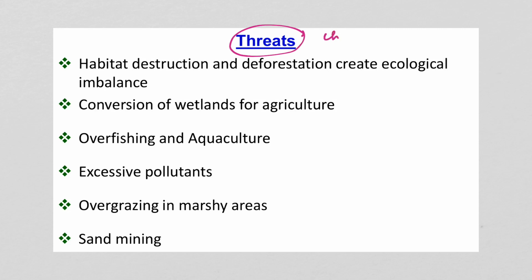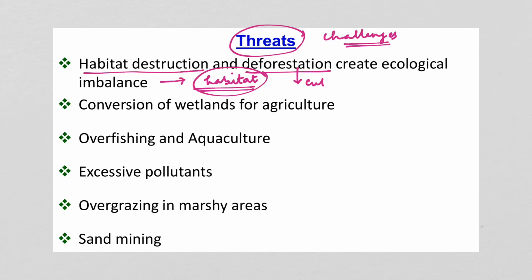So, what are the challenges or threats regarding the loss of wetlands? First one is habitat destruction and deforestation has created ecological imbalance. Now, habitat destruction majorly means that the habitat of various species is lost. So, habitat of various species is lost, and also deforestation, cutting down of forest.